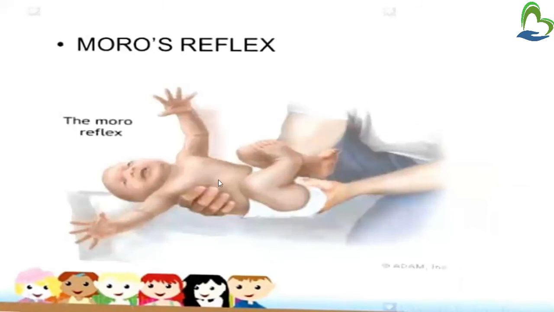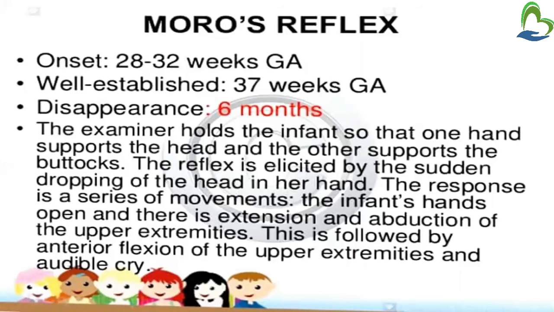So say in the picture, you have to hold the baby. With one hand you have to support the head of the baby, and with another hand you have to support the buttocks of the baby. Then you have to drop the head from a certain height. Then again you have to catch it, but for just a second you have to drop the head. So what happens in the baby? There will be sudden dropping of the head in your hand.